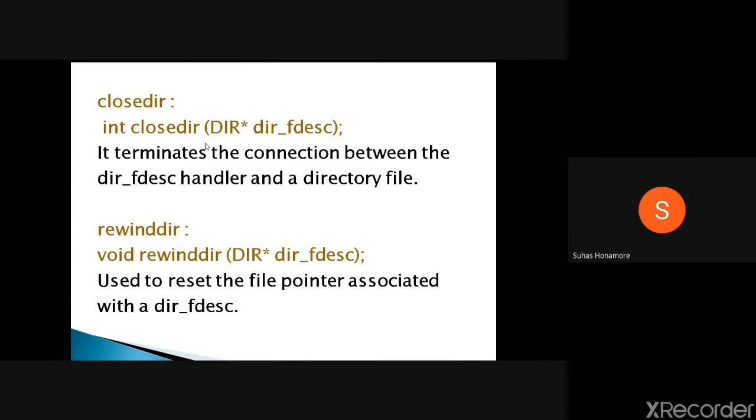Then closedir: whatever directory is open, we can close it. What it will do is close the connection between that file descriptor and the handler. Then rewinddir is nothing but resetting the pointer. By default, whenever you open a directory, it will always point to the first byte. Instead of that you can set it somewhere, or if it is pointing somewhere, now you want to set it back to the first byte, the zero byte onwards, it has to start. For that we use rewinddir.